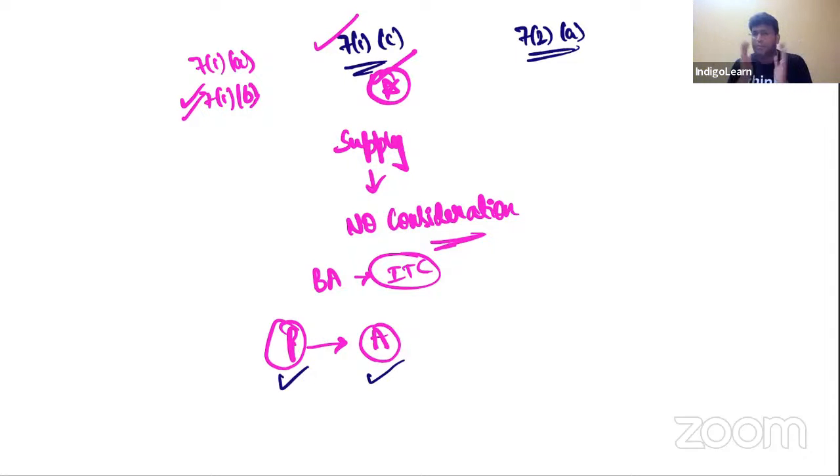And finally, last point, my dear friends, import of services by a person from a related person or from any of his establishment outside India in the course or furtherance of business. And here the word is very clear that it should be in the course or furtherance of business. But in 7(1)(b), the language was different. 7(1)(b) was import of services for a consideration, whether or not in the course or furtherance of business. So that is why I keep telling one interesting language to be kept in mind by the students.